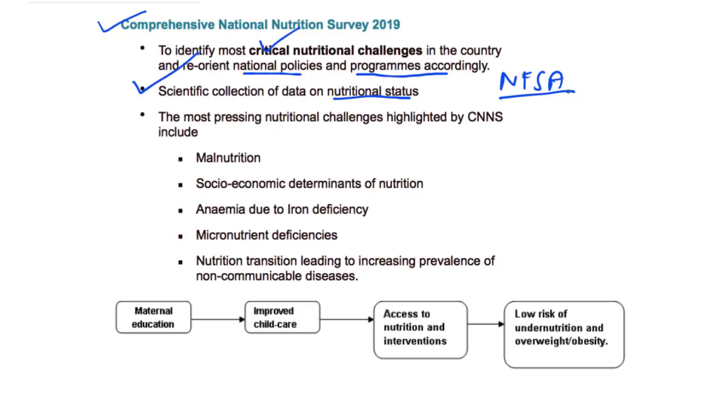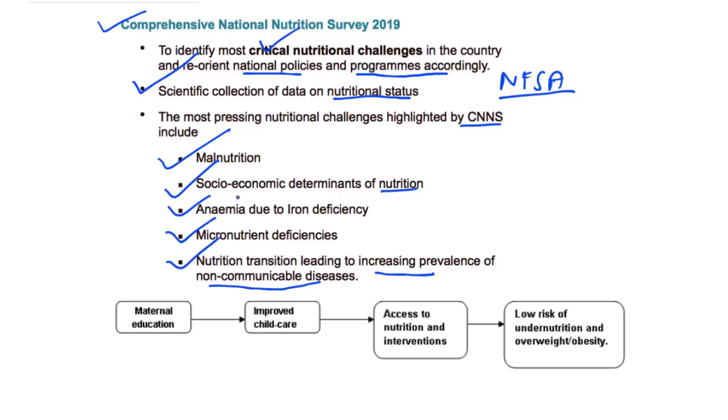So, in this background, the most important nutritional challenges which have been highlighted by this survey include malnutrition, the socio-economic determinants of nutrition, anemia due to iron deficiency, the impact of micronutrient deficiencies, and nutrition transition leading to increasing prevalence of non-communicable diseases caused due to overweight or obesity.